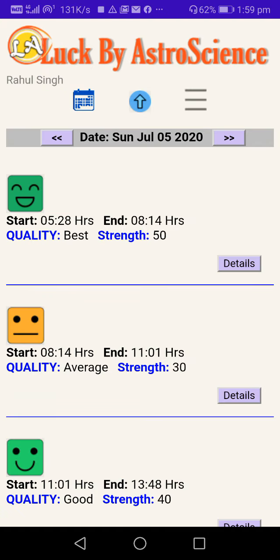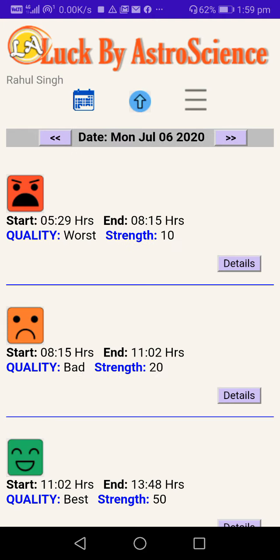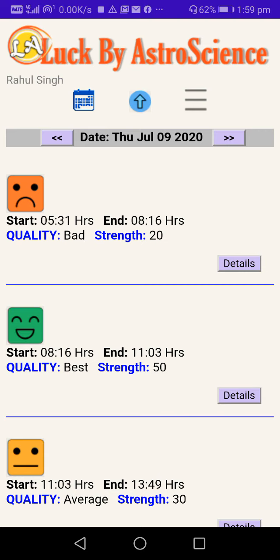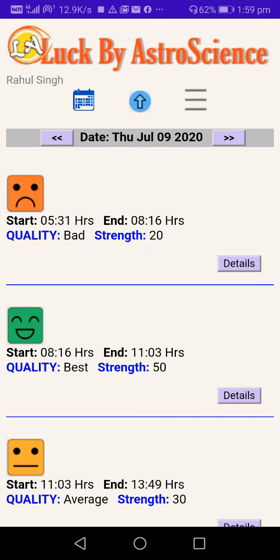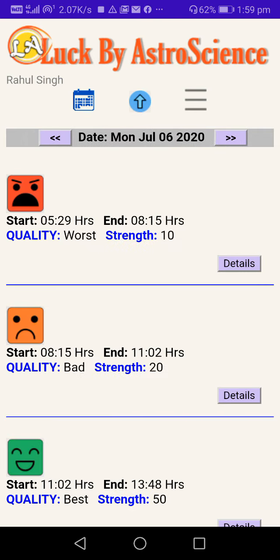Now, let's say tomorrow you want to see something. So you see these anklets around the date, okay, the left and right anklets. So if you press the right anklet, the date will change from Sunday 5th July to Monday 6th July. There you go. Okay, so I am going to 3, 4. There is no restriction on this regular version. In the light version, you can go only 2 days, means after today, tomorrow, and day after. Same for back. So I'm moving back. Okay, so I'm back to Sunday now.